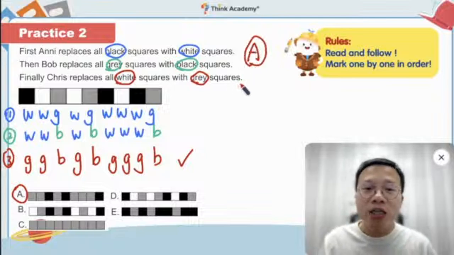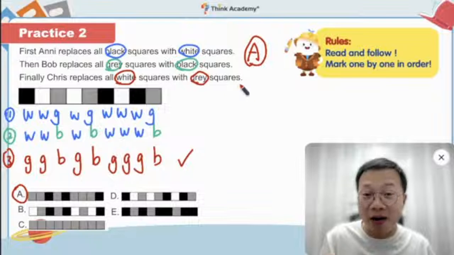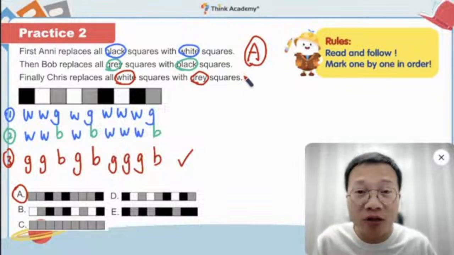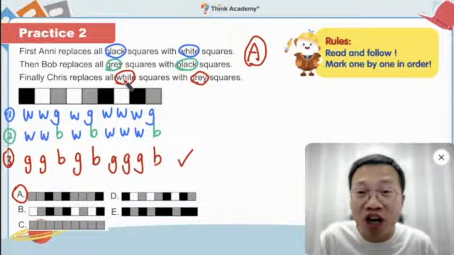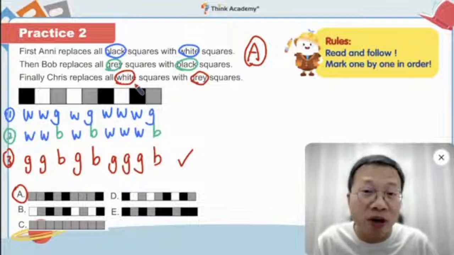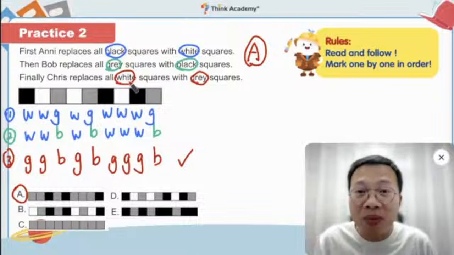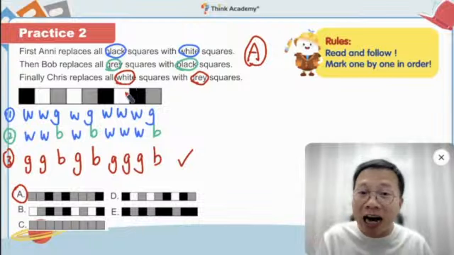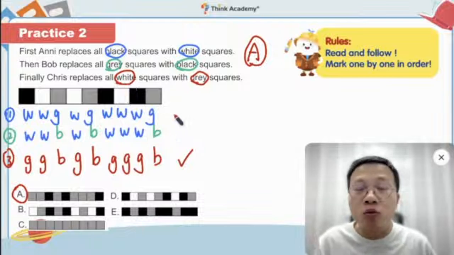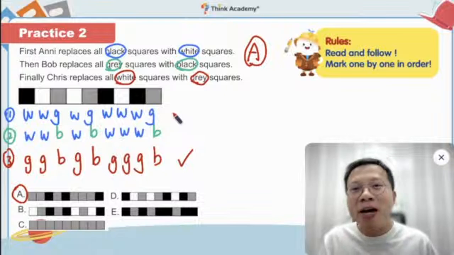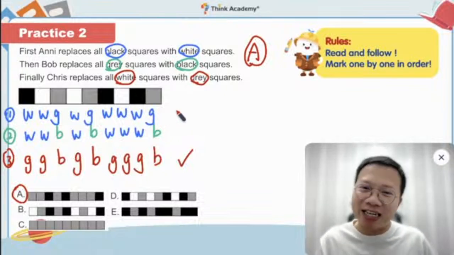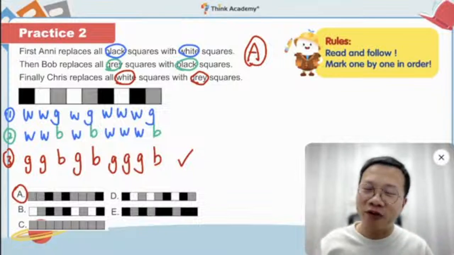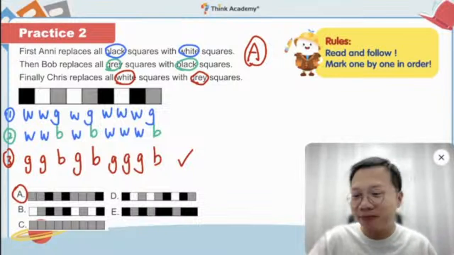Okay? So for this one, you need to be very careful and make sure you follow the instructions. Because in the last step, we need to change all the white squares to gray ones. This means we need to include every single white square we had just now. So make sure you don't make a mistake. If you're clear on this, give me a 6 in the chat box. Come on, type a 6 in the chat box. I think this one is already a little bit hard.